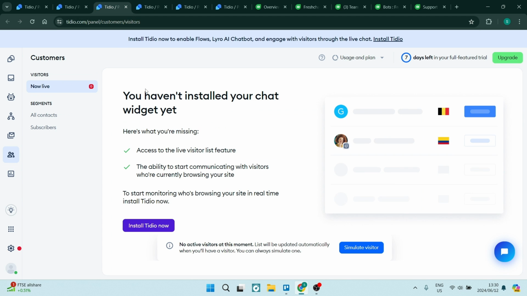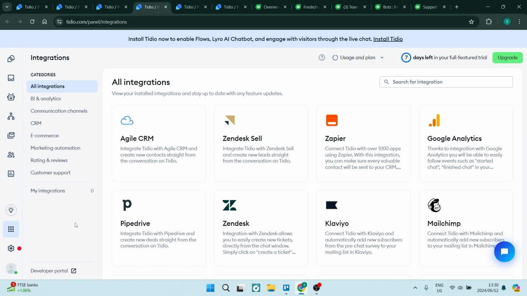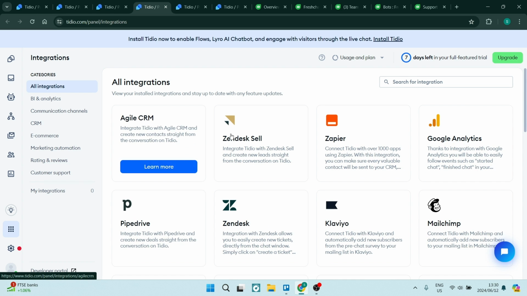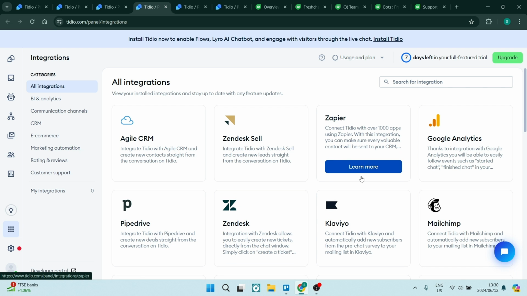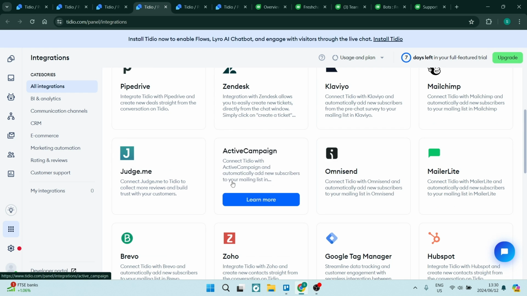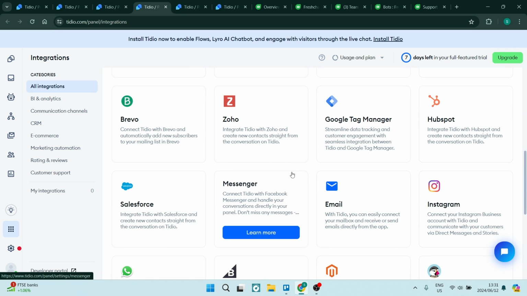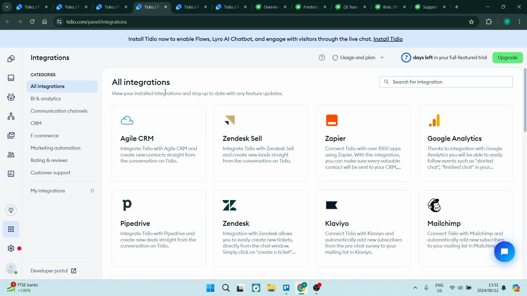One of the other things that I would like to go through is having all of your customers in one area. So over here, you can actually see everything on your customer detail in one place, and this is fantastic. However, of course, you need to install the chat widget first and actually have conversations with customers. The next thing is their integrations. If you're looking for a great deal of integrations, Tidio does offer a bunch. So if you've used any of these before, such as Klaviyo, Zapier, MailChimp, you'll know that these are great integrations and you can just plug them in and are ready to go, all in one place.